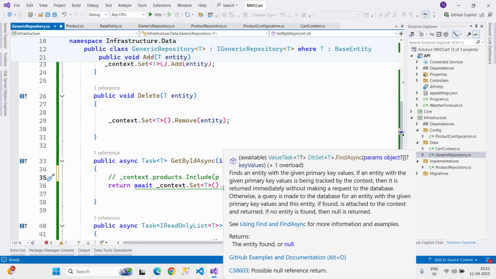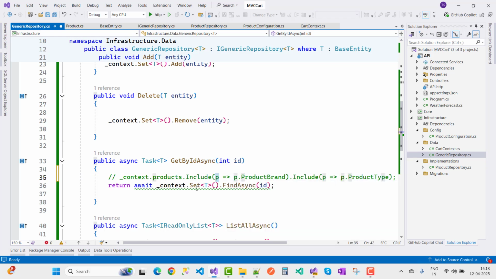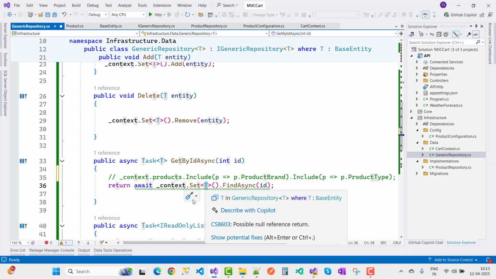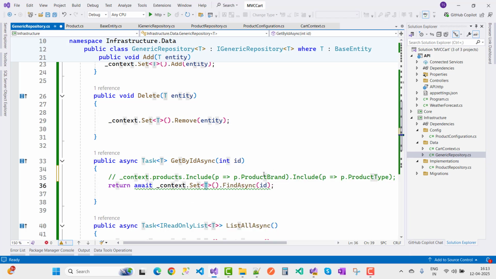But right now T is not related to the specific type, so the product brand and product type are not included in the generic template. That's why I remove it from here and use the specification pattern.